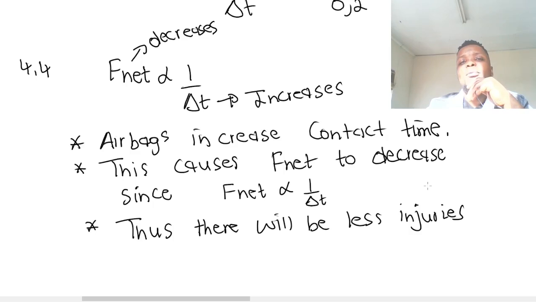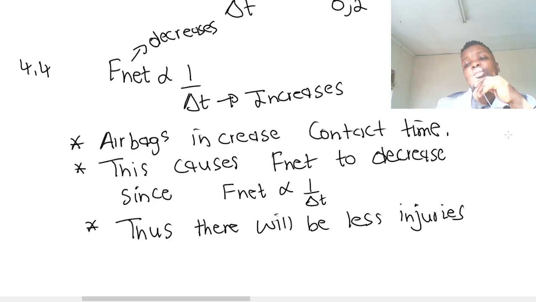You see netball players or basketball players, they always try to land on their toes first before their heels. This causes an increase in contact time. As they increase the contact time, it means they will experience less pain or less net force as they land on the floor. I hope that makes sense.